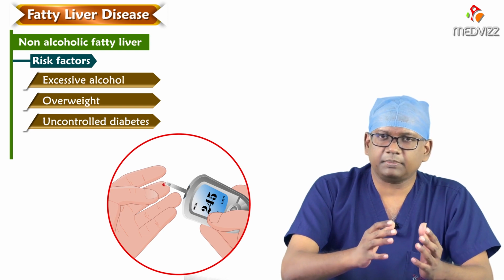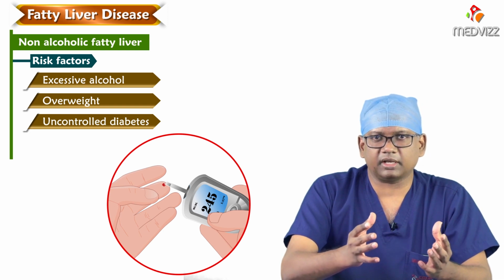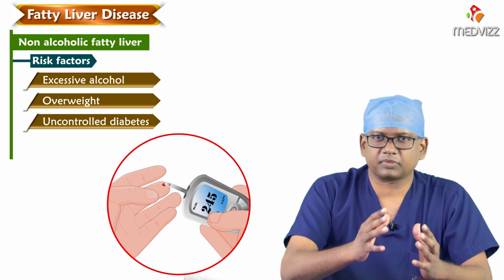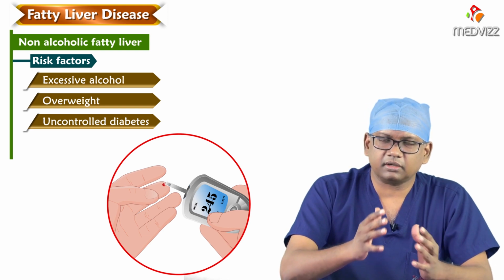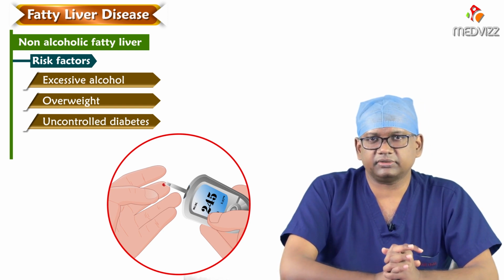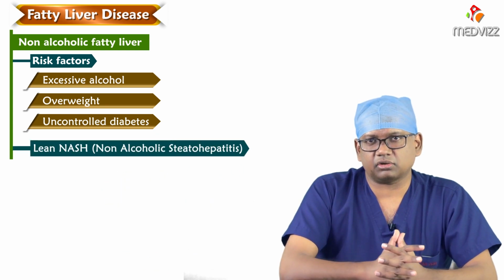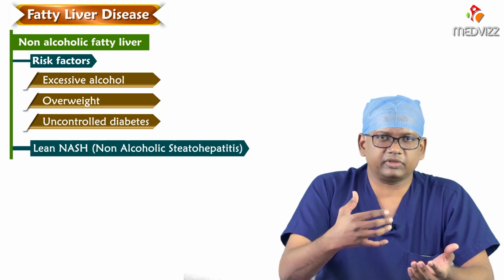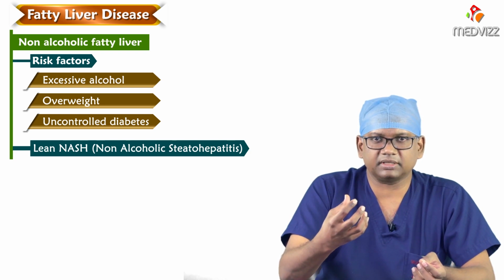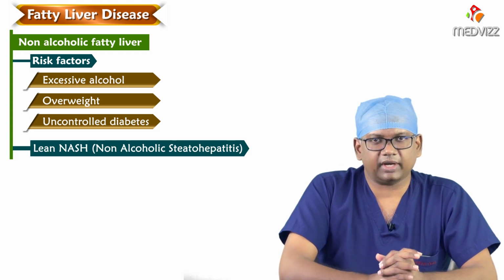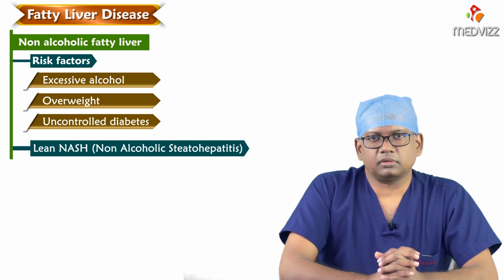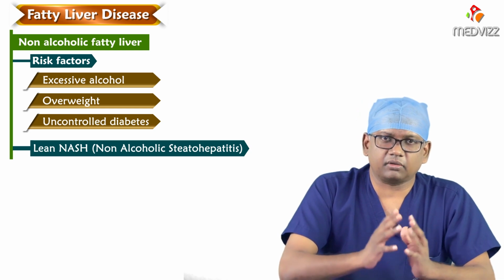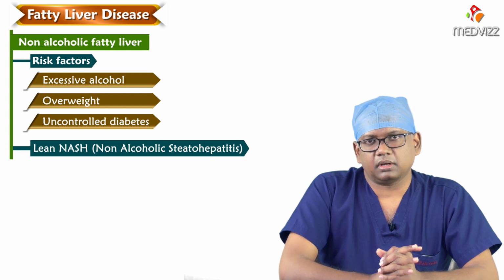But some people may have very lean body mass. For example, they are very thin, very fit, not overweight, but still have fatty liver. This is what we call lean NASH or lean fatty liver. Because of different metabolism within the body, fat accumulation can happen in the liver and cause fatty change. Now, well, you have fatty liver anyway, what to do about it?